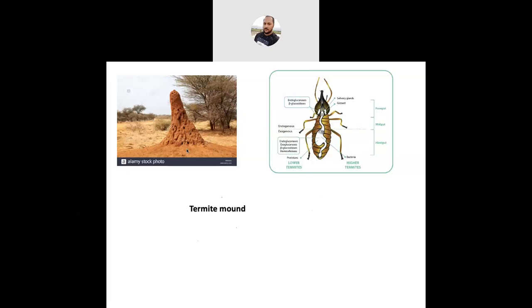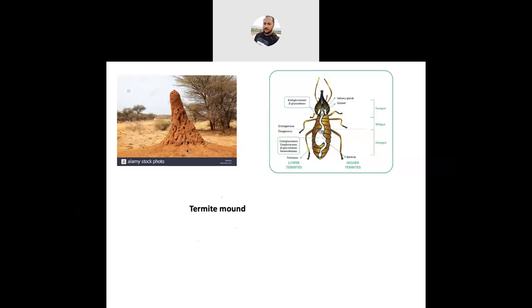Okay. So next, again I am differentiating a few things here. Earlier also we have discussed, somewhat repetition, but I would like to mention those things, like how to differentiate immature, that is worker and soldier, and adult, that is king and queen. Earlier we have said that the body is pale in color due to weak sclerotization.